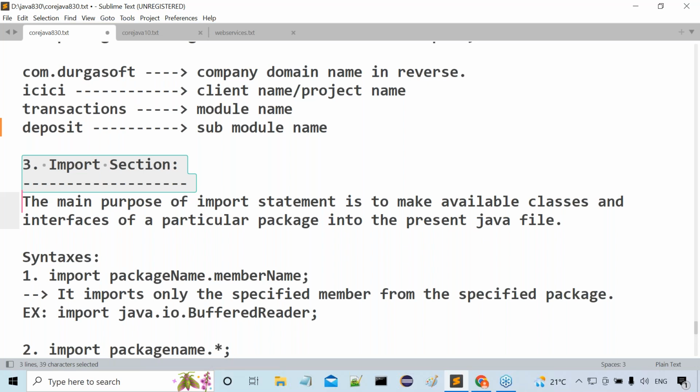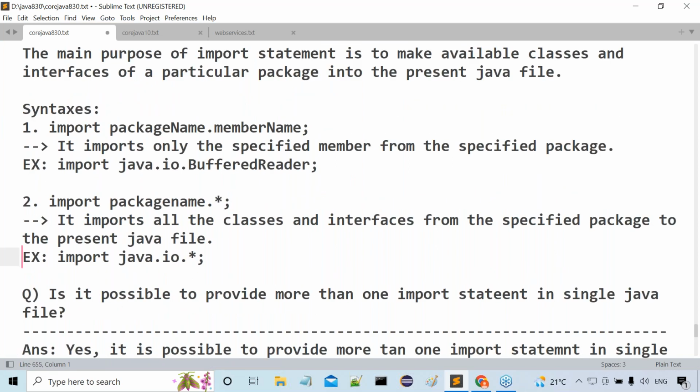Then how are we able to import that particular package into the present Java file? To import a particular package, we have to use a syntax. That syntax is import. Two types of syntax are available. The import statement we use in two ways. One is import package name dot member name.